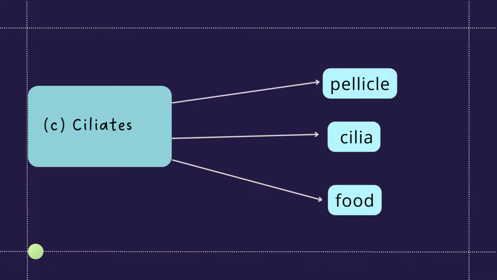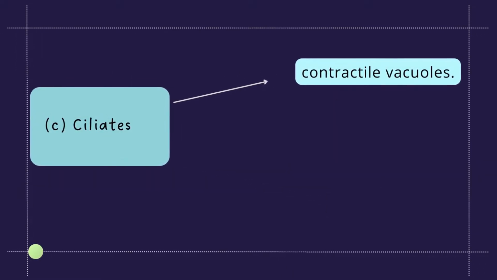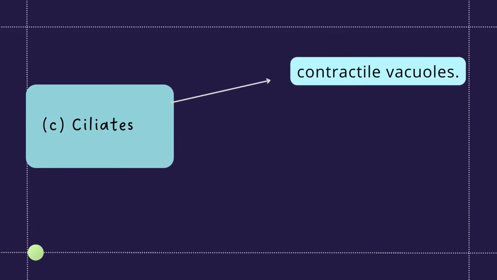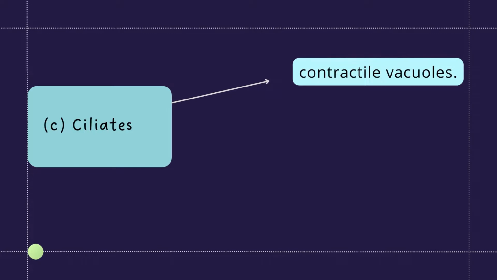Most ciliates ingest bacteria or other tiny protists. Ciliates have a contractile vacuole. Water regulation in freshwater ciliates is controlled by a special organelle called the contractile vacuole.